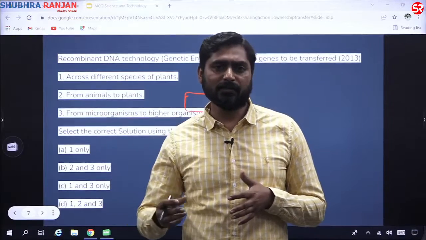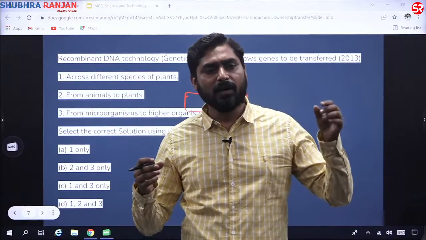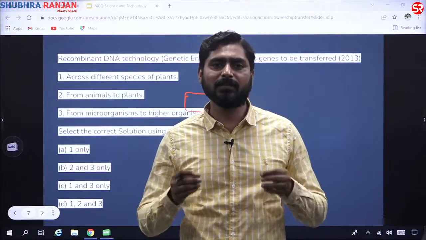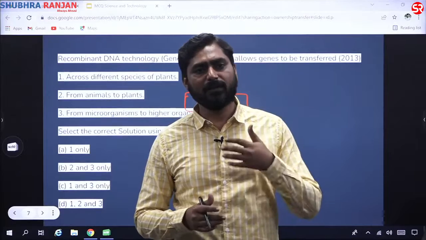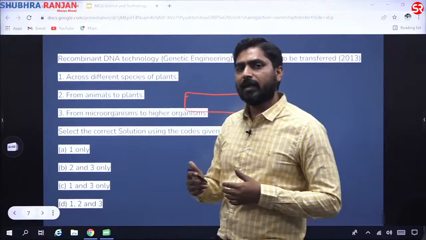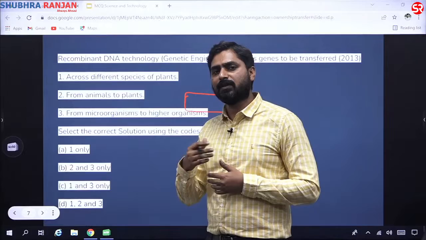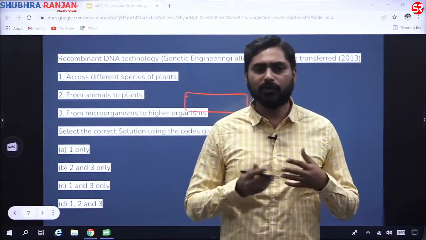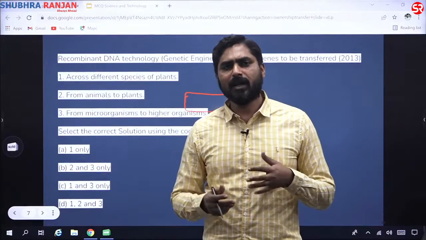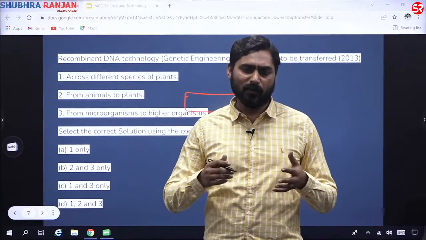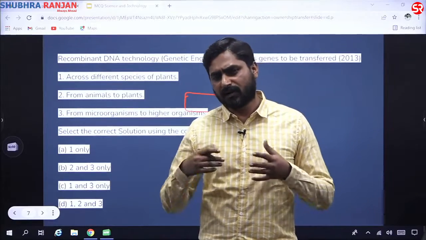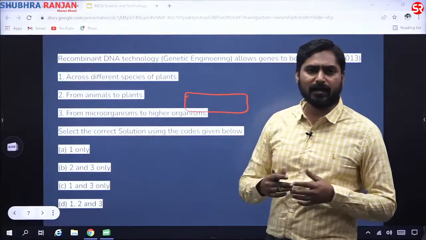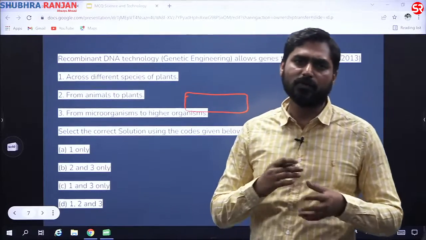So what are we doing here? We are recombining genes from one species to another species. So we can do that. All living organisms are genetically very similar, or chemically they are similar. That is why we can do such manipulation with genes, and that is the principle of recombinant DNA technology. You call this recombinant DNA technology, or genetic modification, or GMOs, genetically modified organisms, or transgenic. So here we are saying genetic engineering. All these are similar terms, or they are used synonymously.